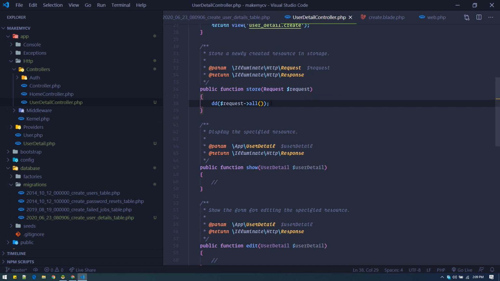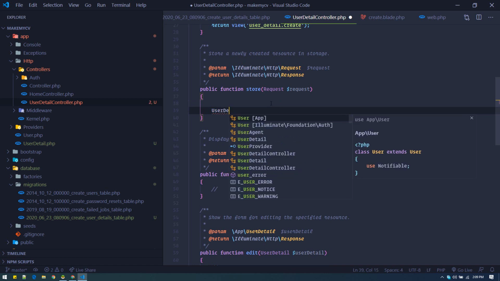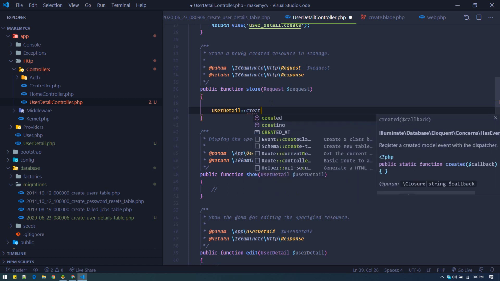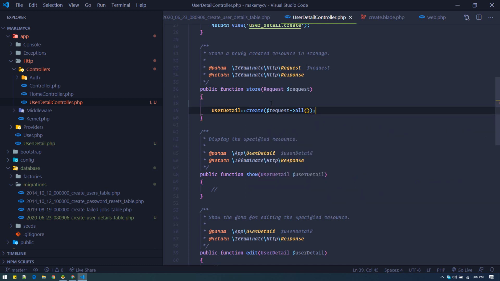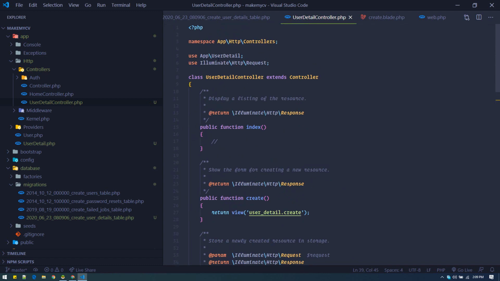The way we do it is like this. We'll use UserDetail and create, with request all. For UserDetail, we need to import this class.